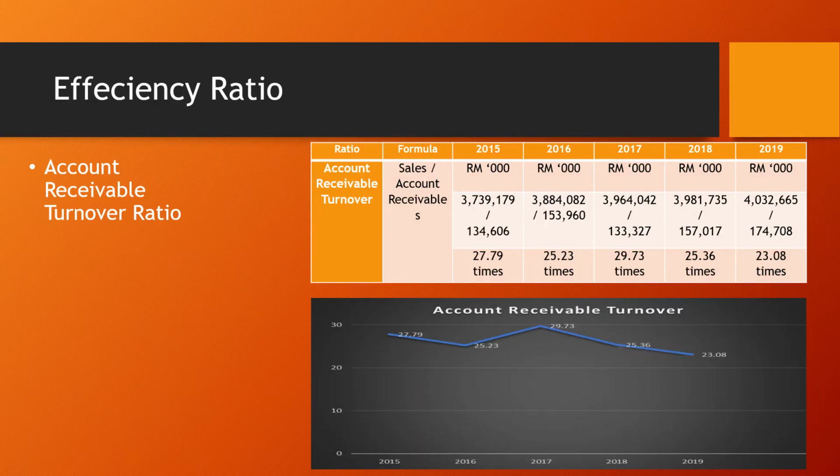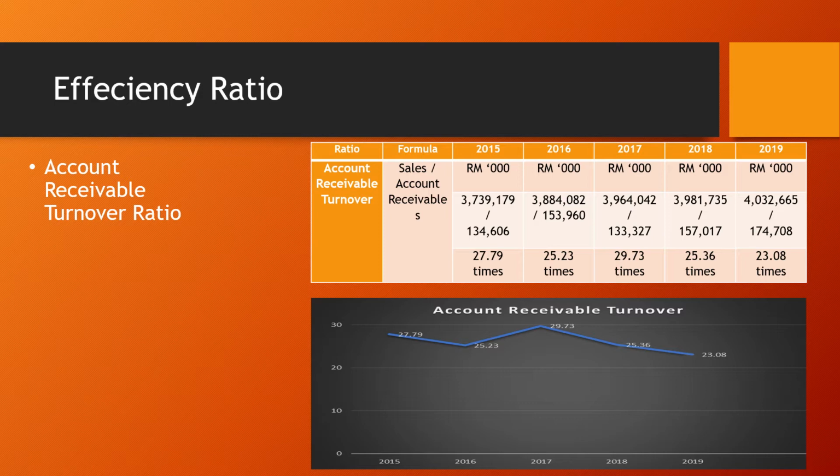So I will talk about efficiency ratios. Parkson Holdings Berhad shows that their efficiency position is not quite outstanding from year 2015 to 2019.